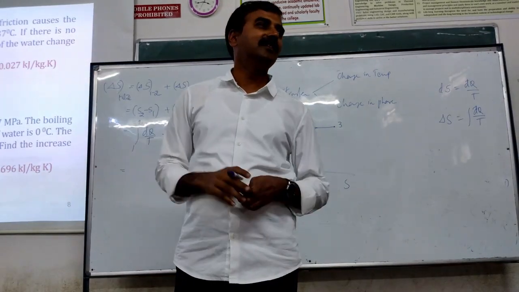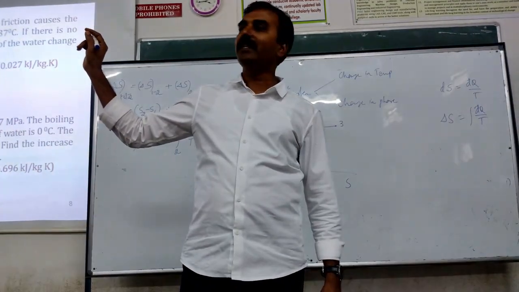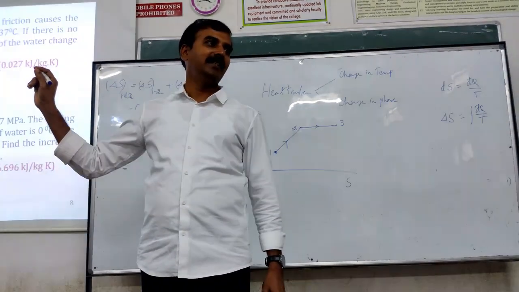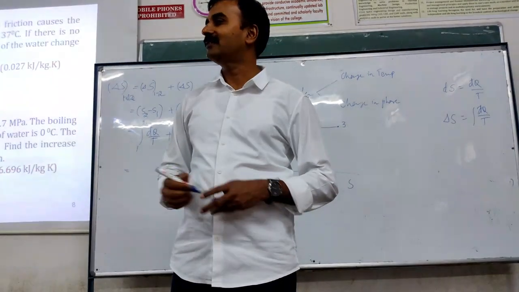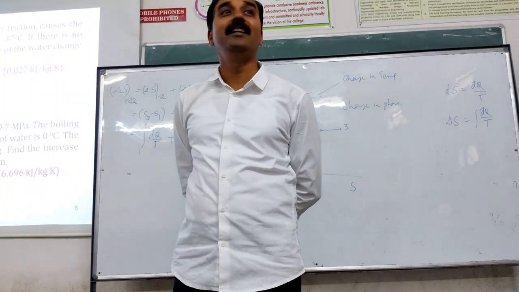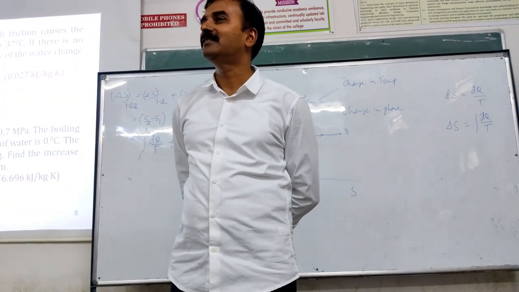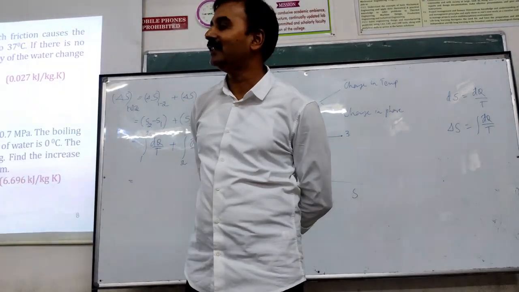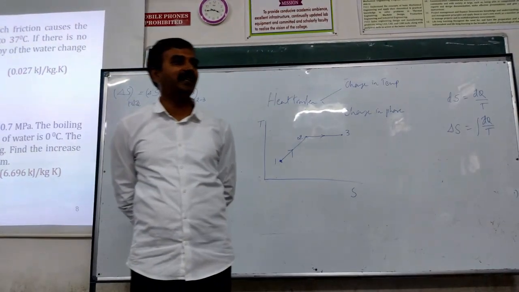So in this case, you are getting two different equations, right? If you use the equation that contains volume, it is mCv log T2 by T1. If you take the other equation, it is mCp log of T2 by T1. They are two different equations, right? Now which one should you take? Come on guys, think. One equation is mCv log T2 by T1. Another equation is mCp log T2 by T1.